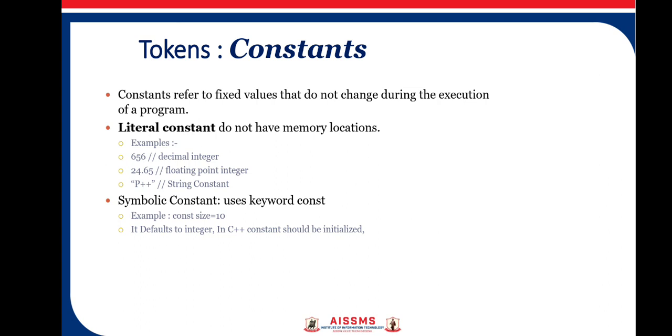It defaults to an integer because here we have not mentioned the data type. In C++, a constant should be initialized. That means whenever you declare a symbolic constant, it should be initialized. If it is not initialized, it will take the default value as 0.